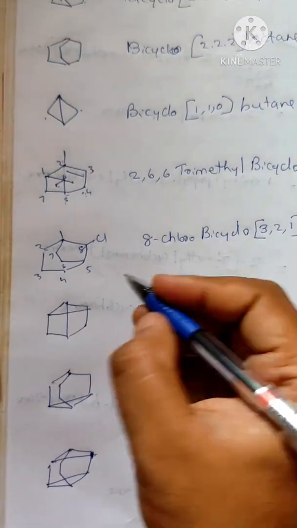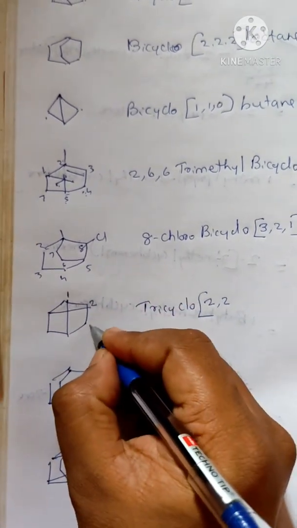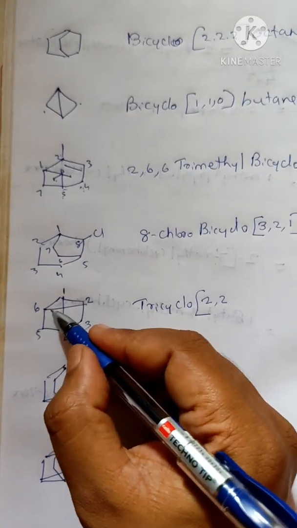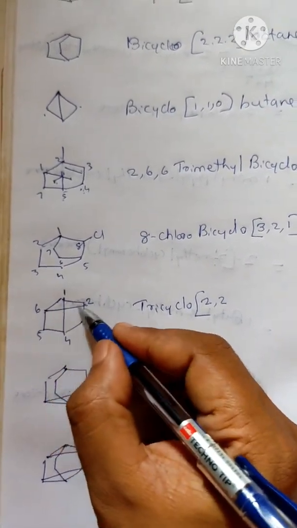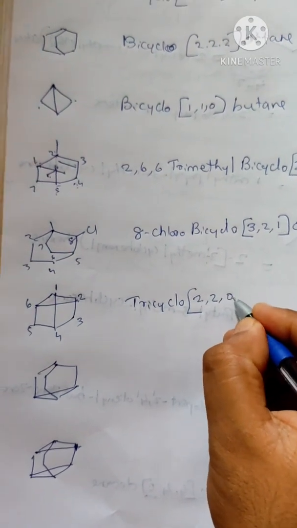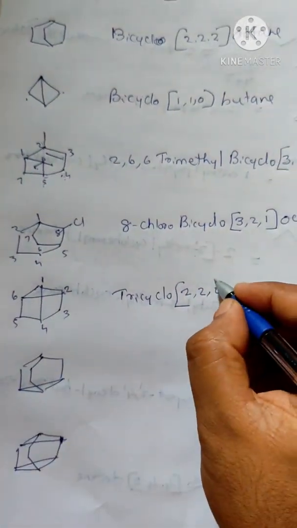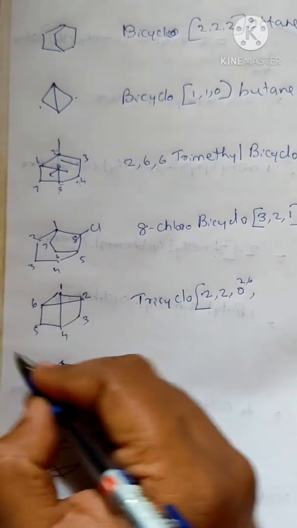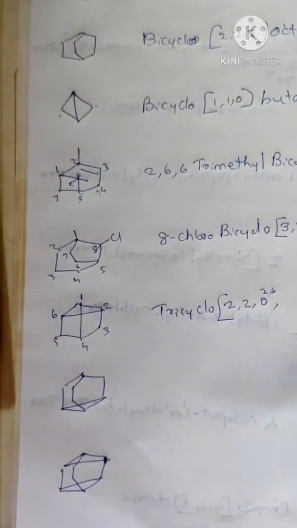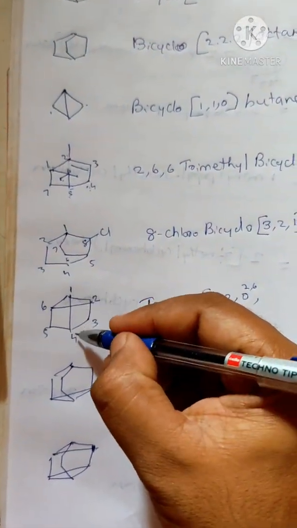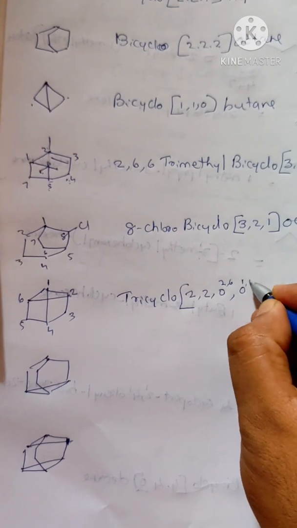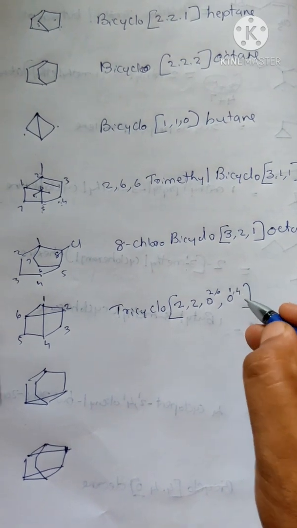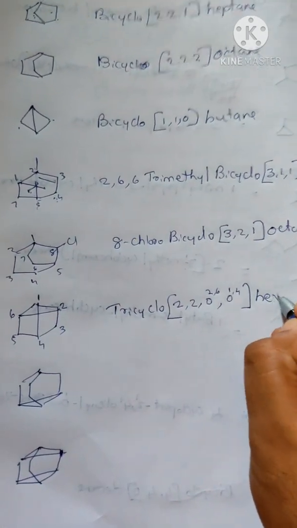Okay, so how will the numbering be? We can number 1, 2, 3, 4, 5, 6. This is the numbering. So the third cycle is between 2 and 6, and there is no carbon atom in between. It is a straight line, so there is 0 carbon atoms, but that 0 is between 2 and 6, so we give 0 with the superscript 2 comma 6. Now next we have to see whether there is anything else. The other one is between this and this, 1 to 4, so that is also 0, 1 to 4. So tricyclo 2.2.0 with 0 superscript 2,6 and 0 superscript 1,4, and then how many carbon atoms? Hexane.